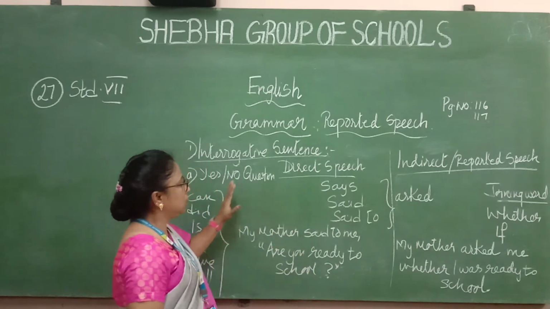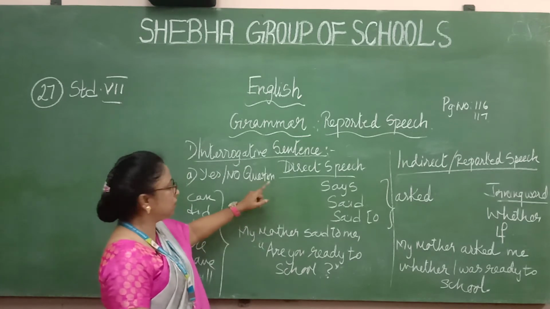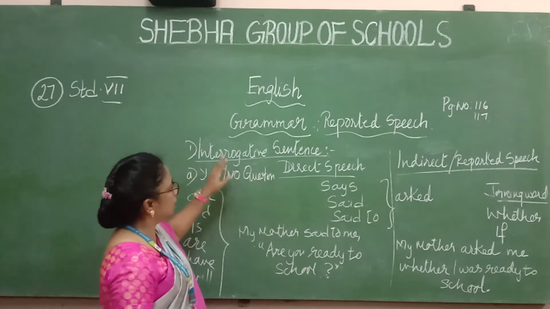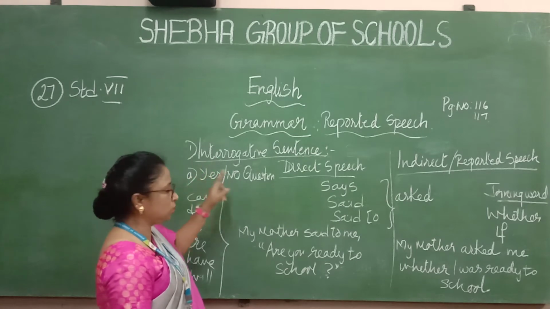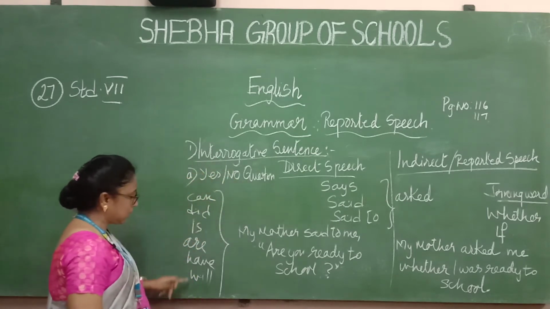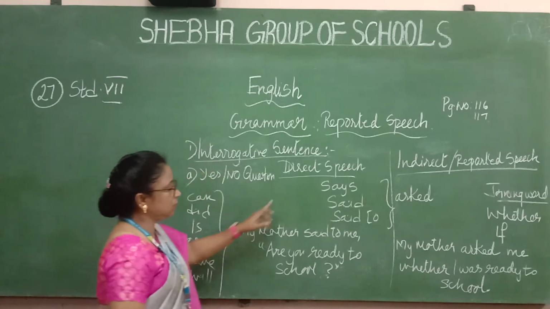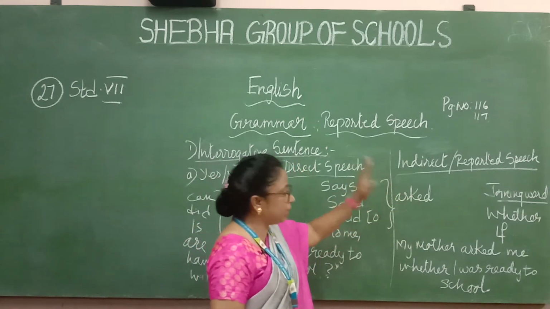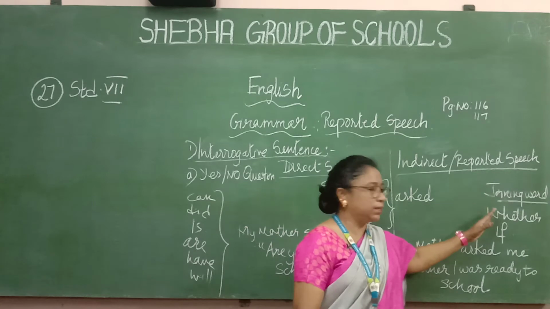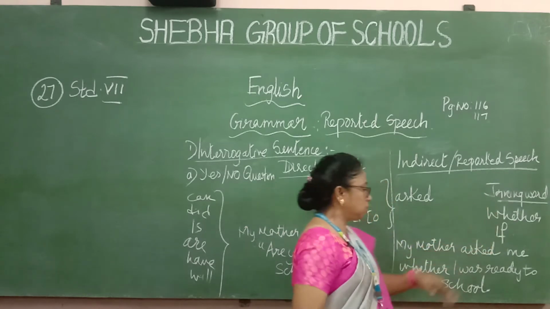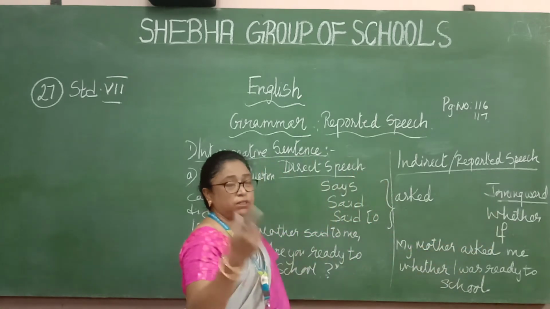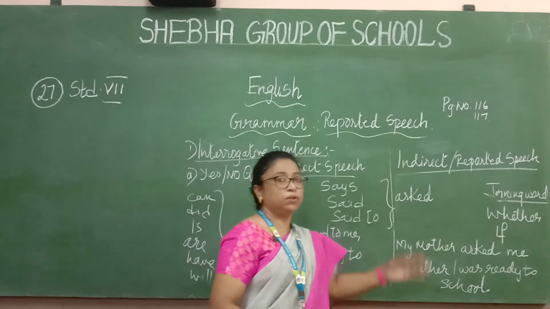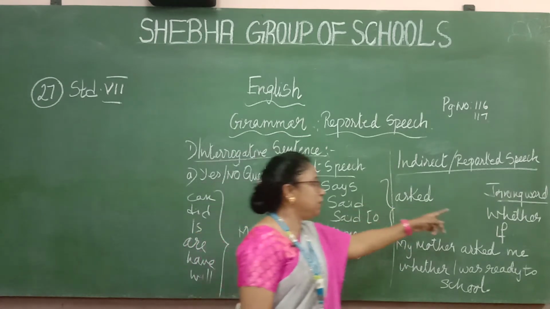Okay, now again I'll go over it, just listen. Yes or no question answers. Interrogative sentence, the first part is yes or no questions. It will start with these kinds of question words, and says to and said to will change into asked, and the joining word, importantly, is whether or if. I told you about a statement, what was the joining word? That was 'that'. Now for the question word, the joining word is if or whether.